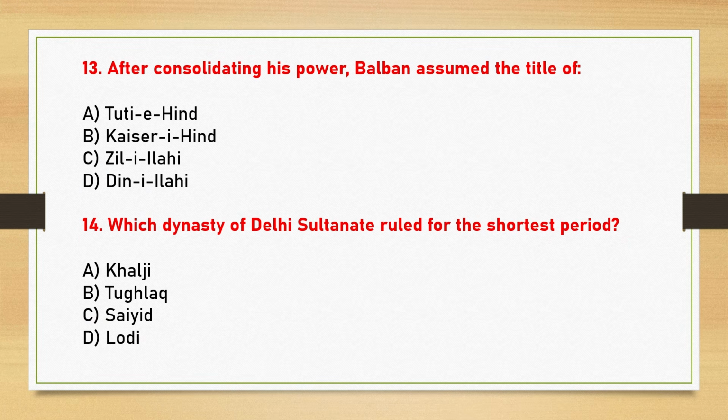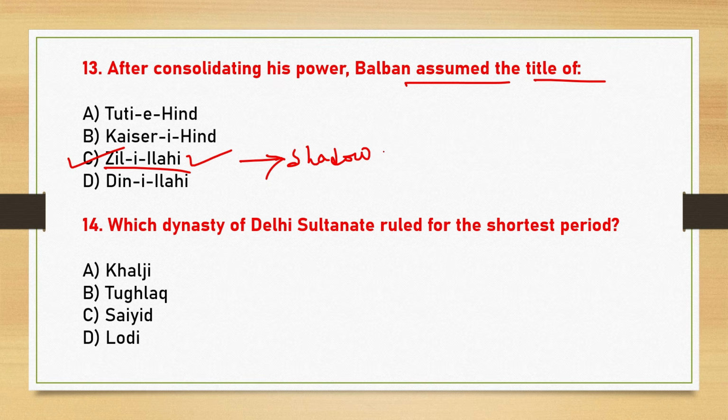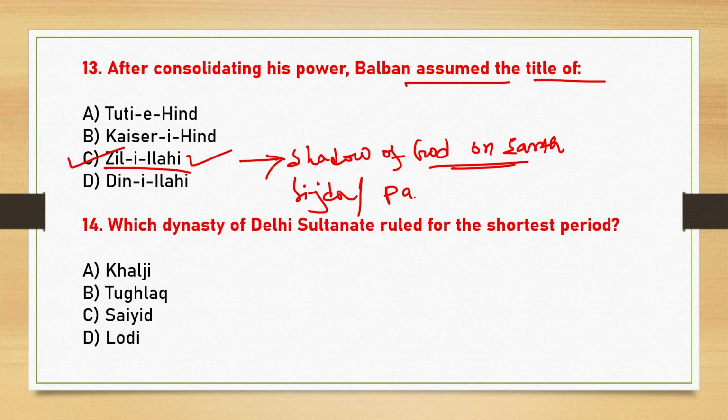Next, after consolidating power, Balban assumed the title of dash. So here option C, Zil-e-Ilahi, is the correct answer. The word Zil-e-Ilahi means shadow of God on earth. Okay, that is called Zil-e-Ilahi. And he also introduced two customs, that is Sijda and Paibos.